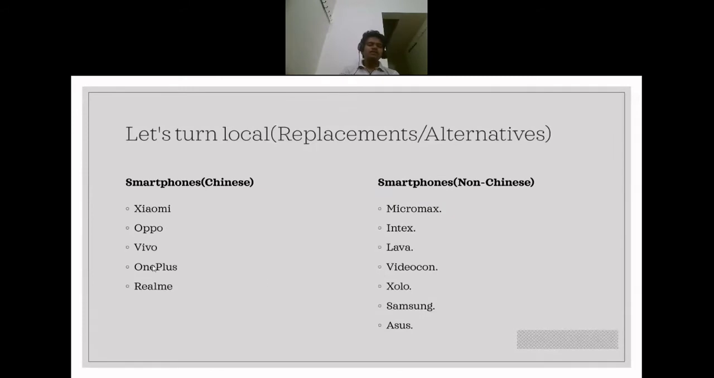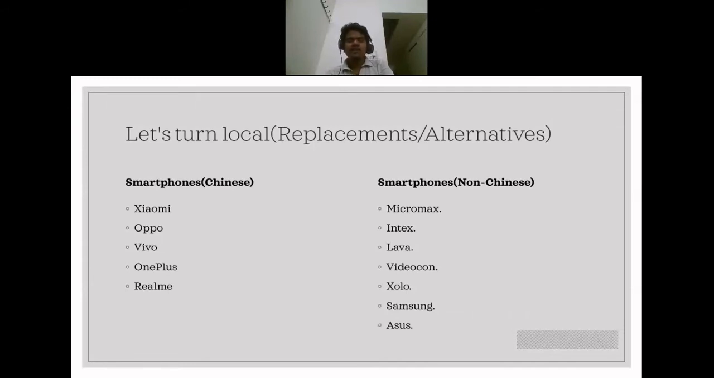So instead of purchasing all these brands that I just listed, you can go for non-Chinese brands, and we are talking about local brands. We have got Micromax, Intex, Lava, Videocon, Zolo. However, from my personal standpoint, I won't recommend you go for these brands because in 2014 I made my entire family purchase Micromax. My father, my mother, my grandmother, grandfather, myself, we all purchased Micromax in 2014. And in 2015, I discovered that Micromax is not an OEM. It does not originally manufacture the smartphone itself.